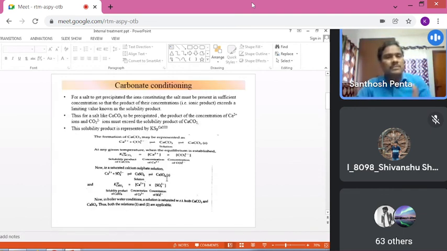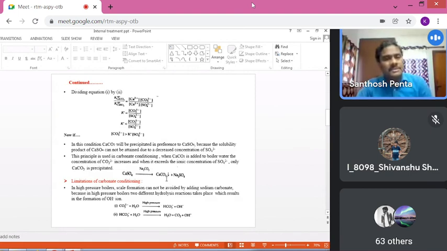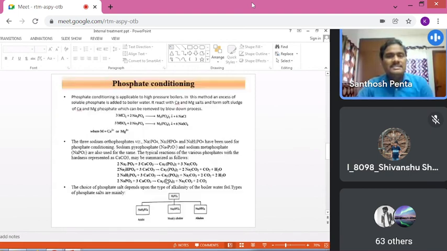So that is the carbonate conditioning. Simply we are adding sodium carbonate. Then another one is phosphate conditioning. What is phosphate conditioning? I am moving ahead directly because these are normally asked at the time of viva voce examination by the teacher, or otherwise in your examination they may ask you to briefly explain the internal treatment. Then you are required to write these types of things.